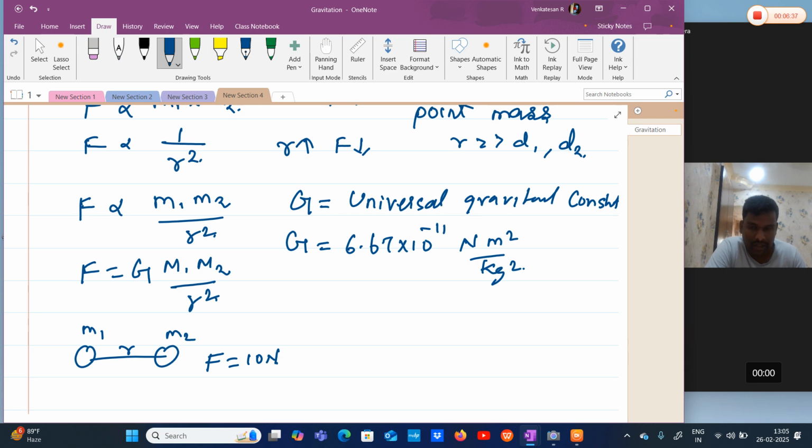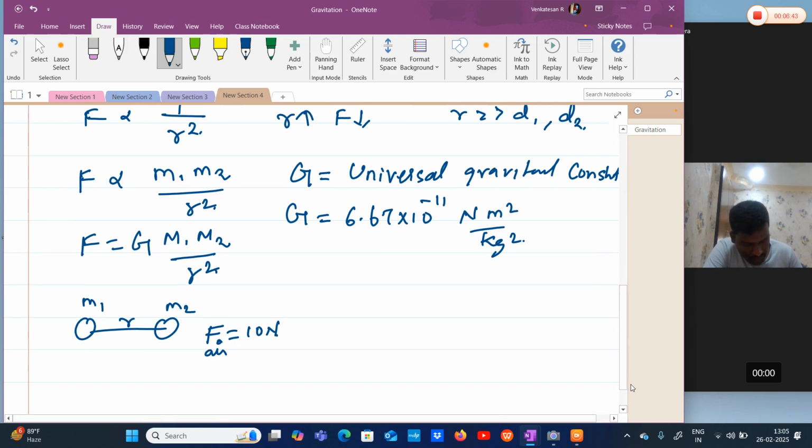Now I will dip this setup into water. We measure the force again, provided m1, m2 and r are fixed. Again the force is 10 Newton.